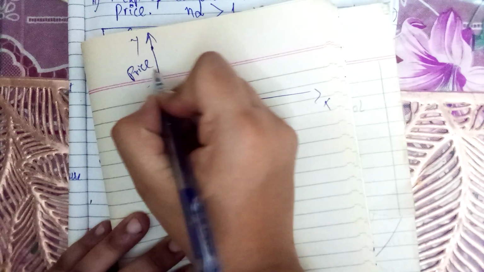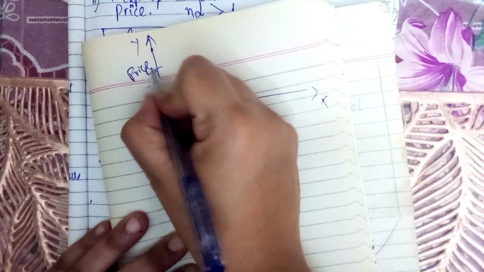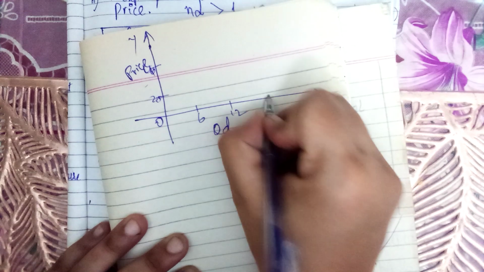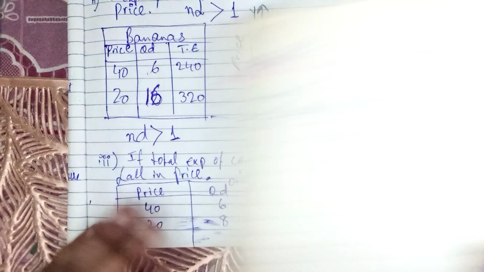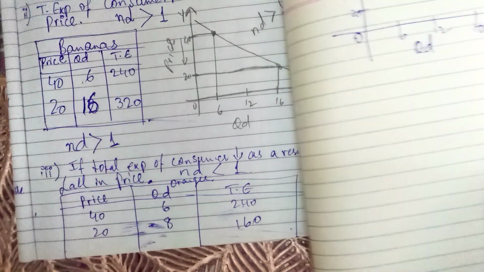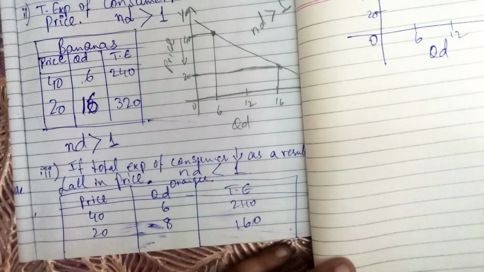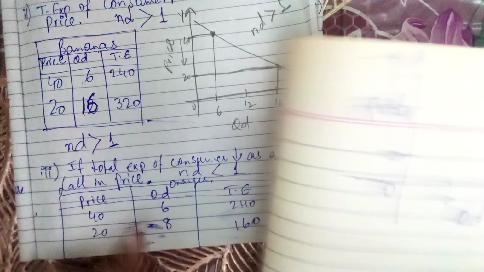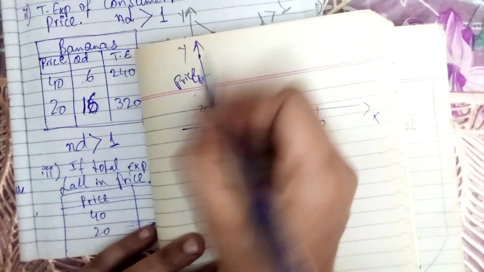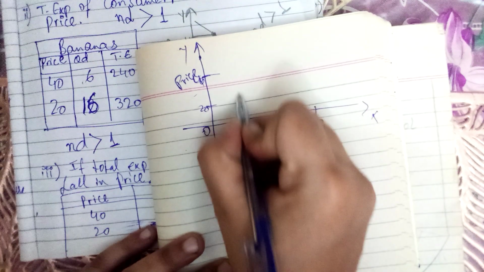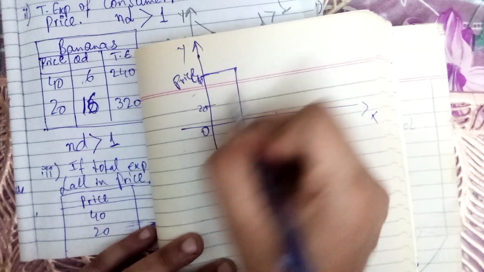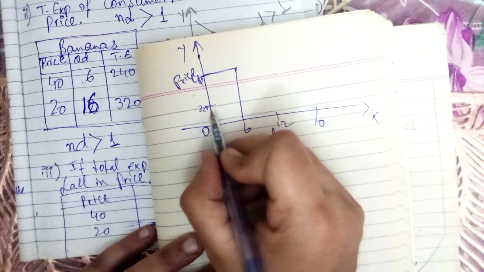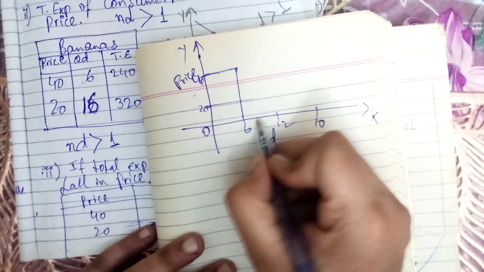Firstly it was 20, then it became 40, but our quantity demanded was 6, 12 and 16. If we locate these points on our table, you can see at point 40 our quantity demand was 6. But when it decreased to 20, there was a very slight change of our quantity demanded.